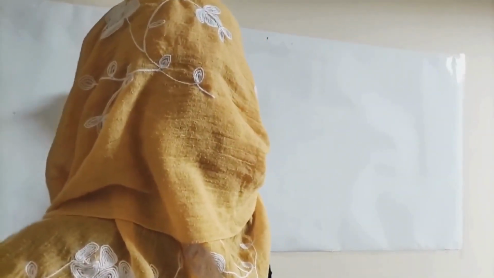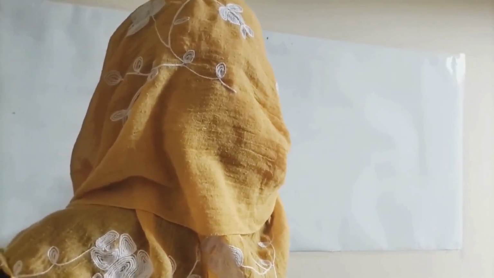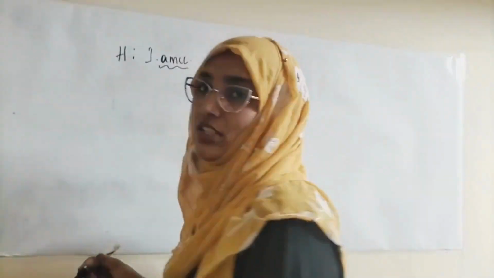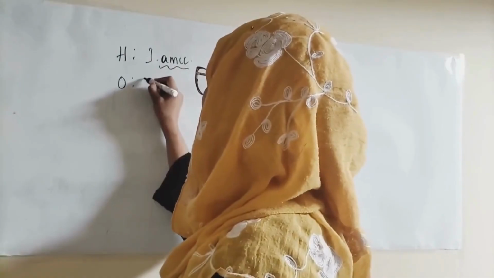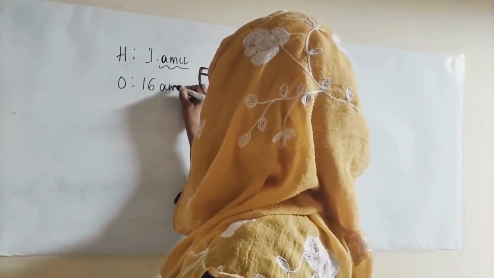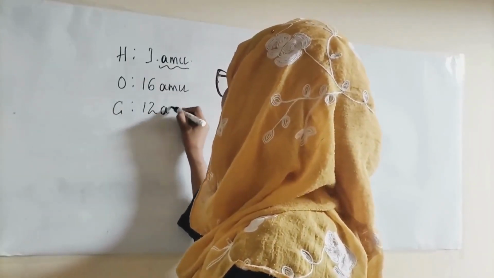Here we will not touch that part, we will just keep it simple. Each atom has its own mass. For example, hydrogen has a mass of 1 AMU. This AMU means atomic mass unit. Similarly, oxygen has 16 AMU, and carbon has 12 AMU.